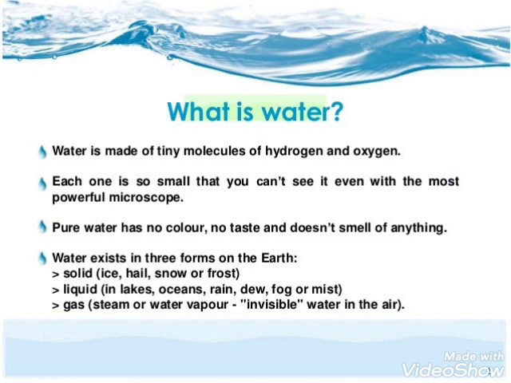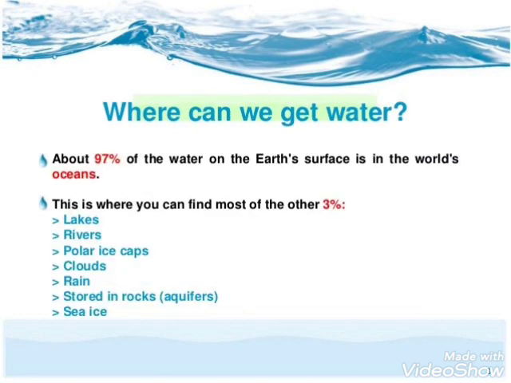And it can exist in 3 forms on the earth, that is solid form, liquid form and gaseous form. When we talk about solid: ice, hail, snow, frost; in liquid: in lakes, oceans as water; and gaseous form as steam or as water vapor. So these are the different forms of water in which it exists in nature.